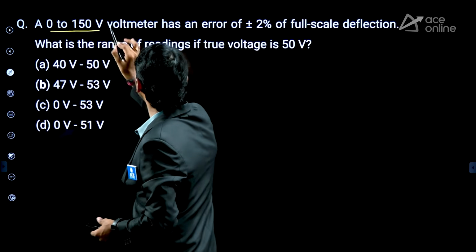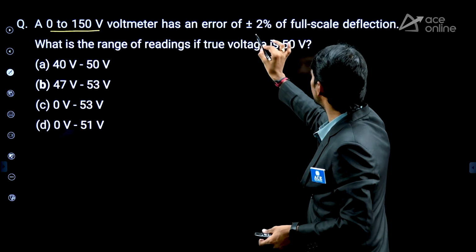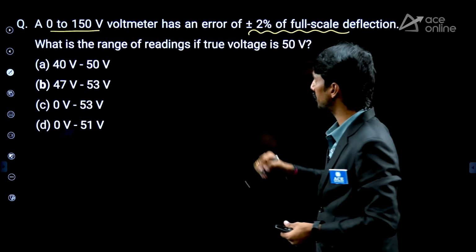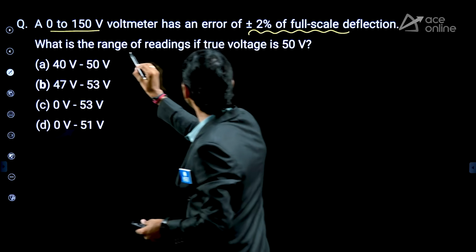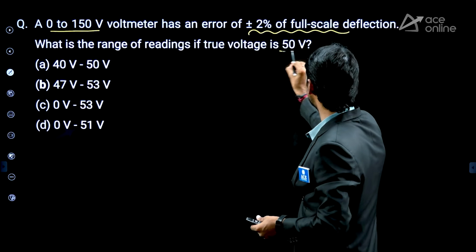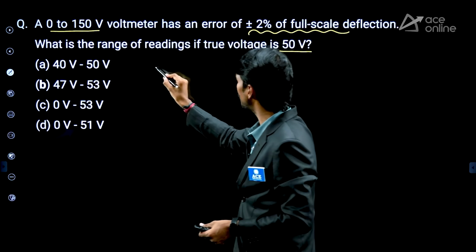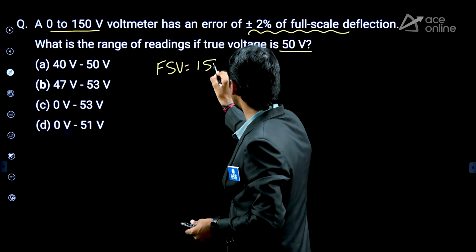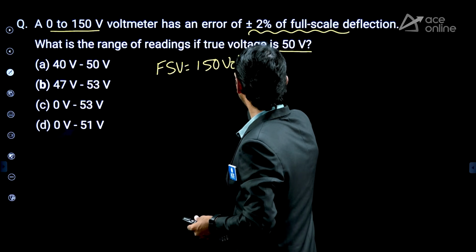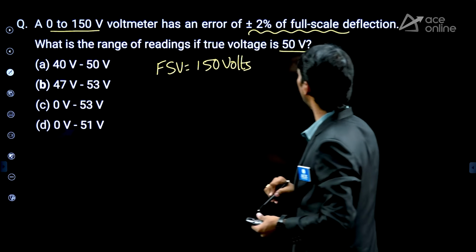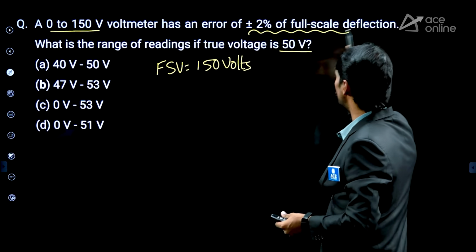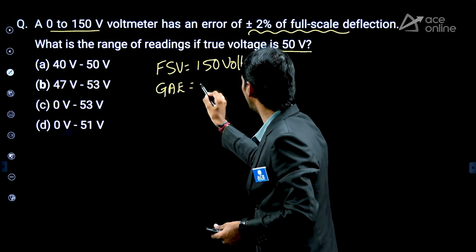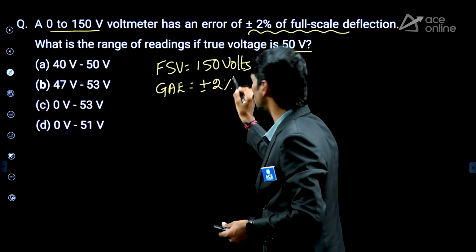A 0 to 150 volt voltmeter has an error of plus or minus 2% of full scale deflection. Right? What is the range of readings if the true voltage is 50? So what is the given data? Full scale value is given, that is 150 volts. 2% full scale means guaranteed accuracy error equal to plus or minus 2% is given.